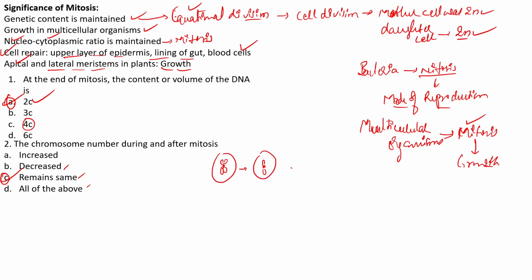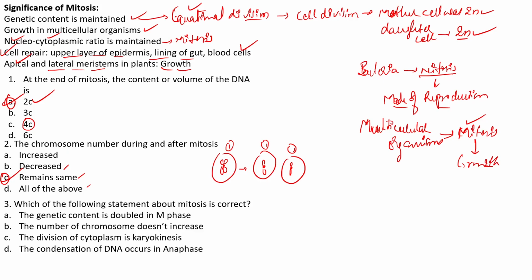After division you can see that the sister chromatids split and one enters one cell, and the other chromosome enters into the other pole and becomes part of the other cell. So you can see that during the mitosis and after the mitosis, or even before the mitosis has started, the mother cell had one chromosome, and the daughter cells have one and one respective chromosomes. So in this way we can say that the number of chromosomes remains the same.